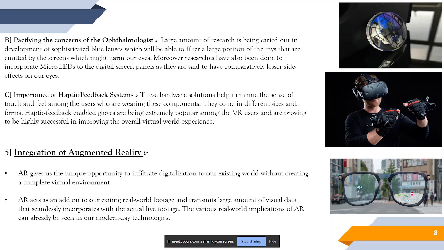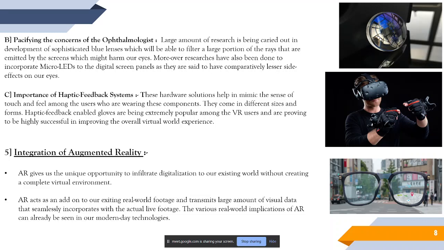Moreover, there are n number of new researches coming in the world of micro LEDs. Micro LEDs are much safer than OLEDs because the amount of harmful rays emitted by micro LEDs is very low, and it also enhances the overall experience because the amount of darkness depth that micro LEDs are able to provide is just out of the game.